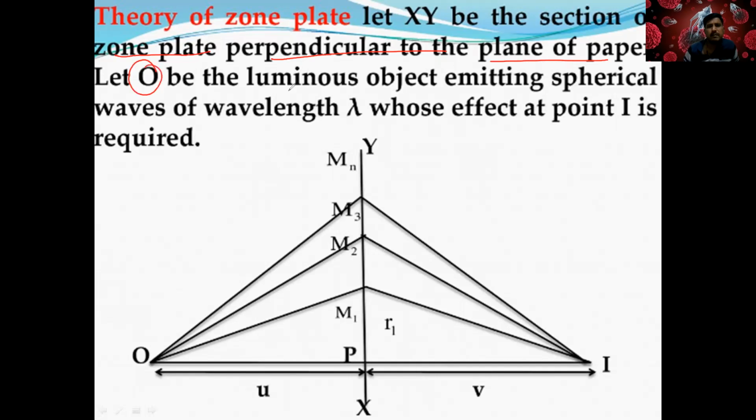Let O be the luminous object. This is the bright object, like a light you can think about. It emits spherical waves of wavelength lambda, whose effect at a point I is required. So we need to calculate what happens here.